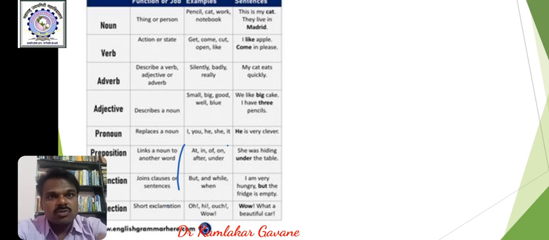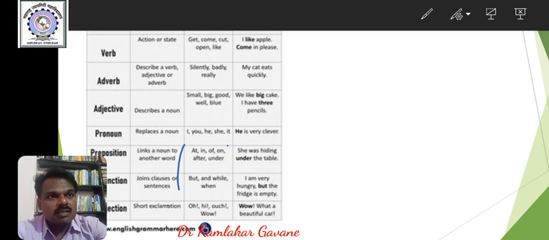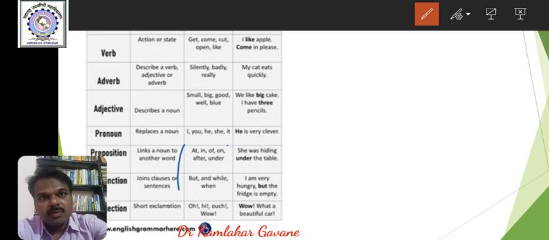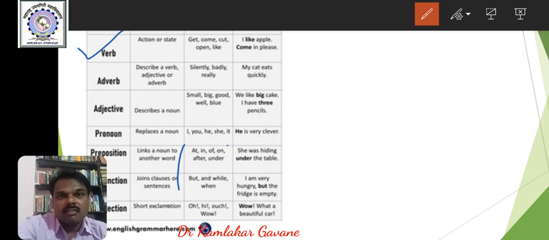Of course, if word class is a family, then noun is the head of the family and verb can be called the wife or the housewife of the family, right? And these metaphoric roles can be given to the rest of the word classes.